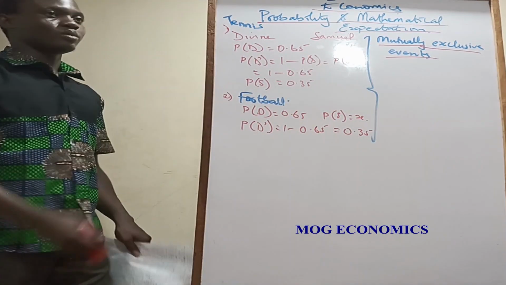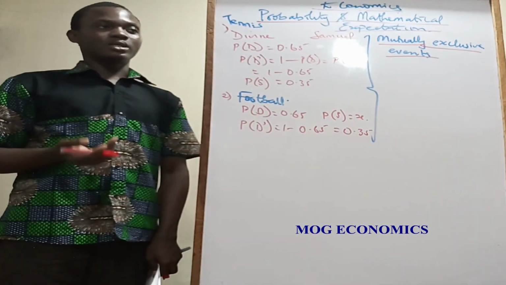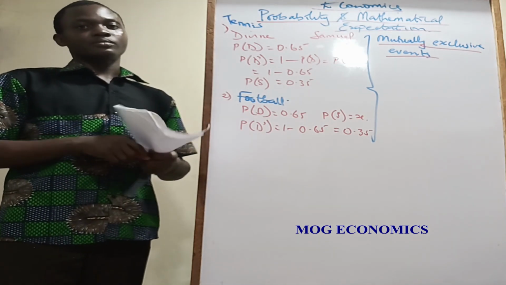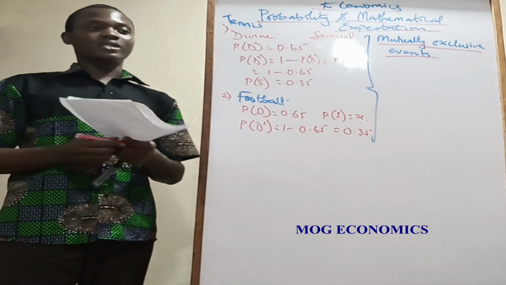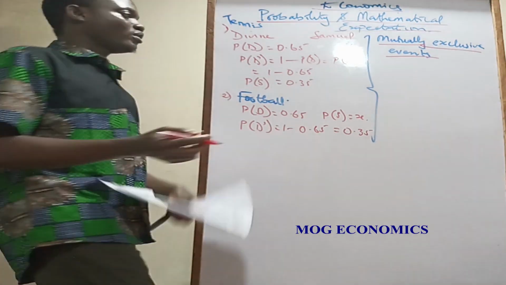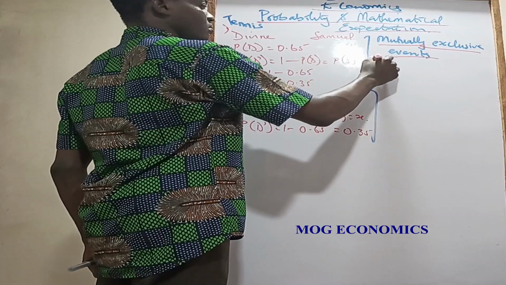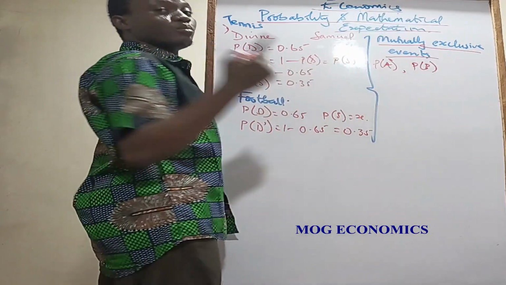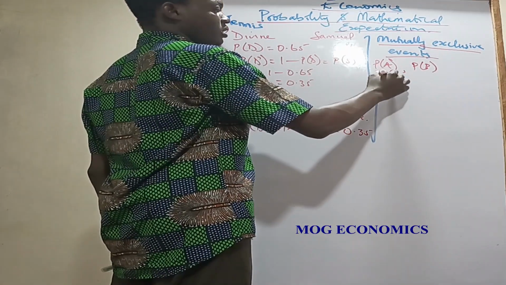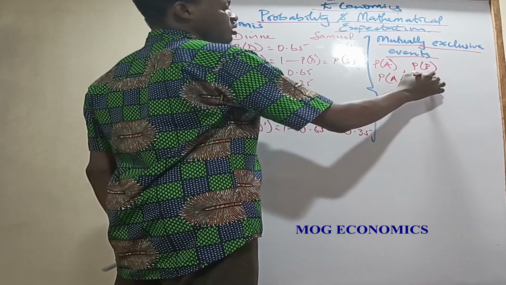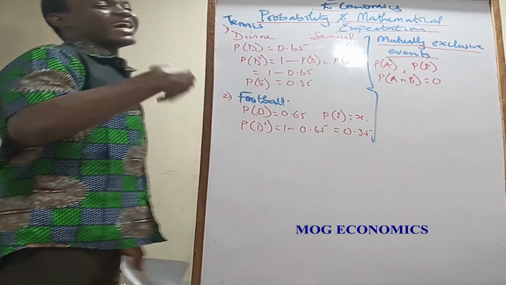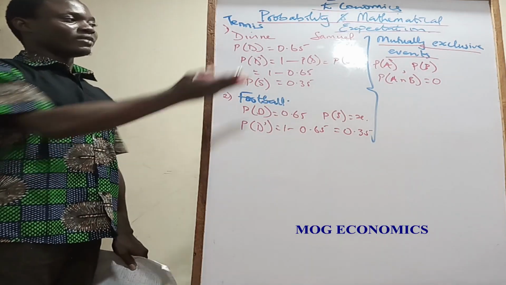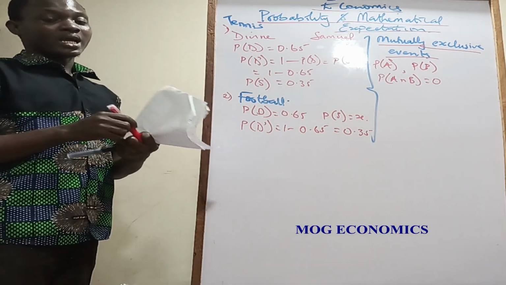So mutually exclusive events, well, exclusive. What this says is that it's talking about events that cannot happen together. So mutually exclusive events are events that cannot happen together. If you have the probability of event A happening and the probability of event B happening, if both events are mutually exclusive, what it means is that P(A intersection B) will give you 0. So the probability of event A and event B both happening is 0. Whenever I have something like this, that means you are dealing with mutually exclusive events.